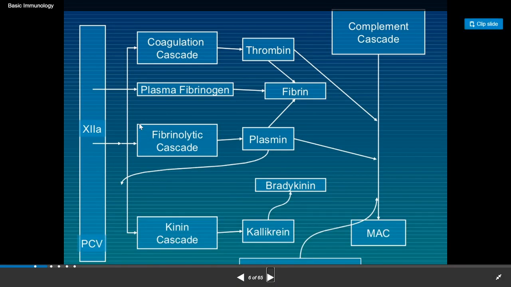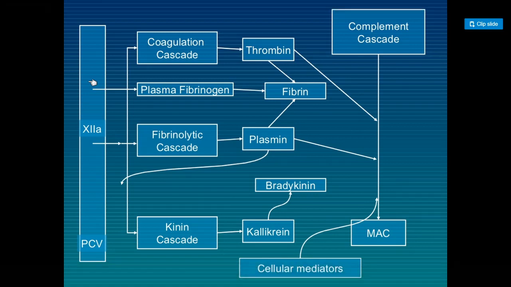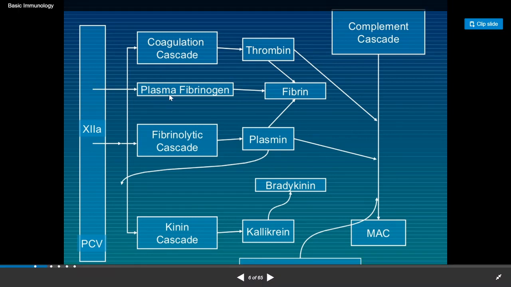Then the next slide. It shows the two classes, the classical and the alternative pathways, and we will discuss them later. This is the basic immunological signaling. Whenever a pathogen comes into our body, these two signaling pathways are activated.